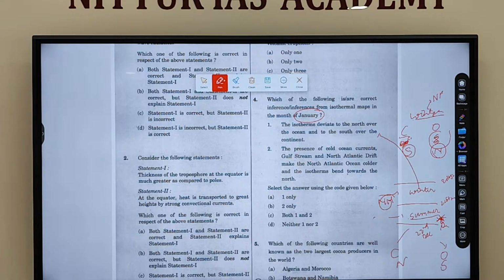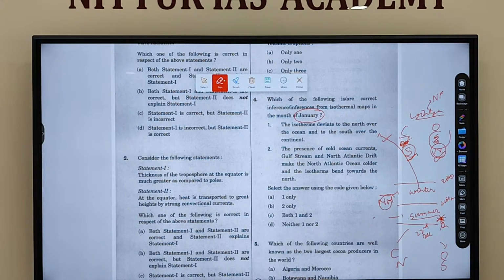Now just see what the first statement says. Isotherm deviates to the north over the ocean and south over the continent. Clear? So is it a correct statement or a wrong statement? Correct statement. Isotherm deviates to the north over the ocean and south over the continent. Clear?